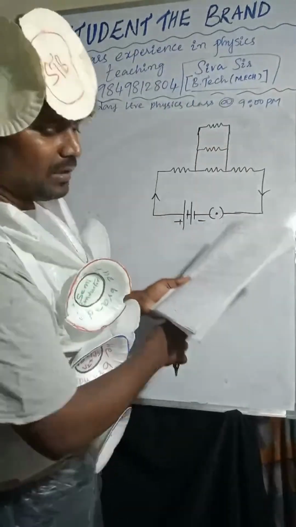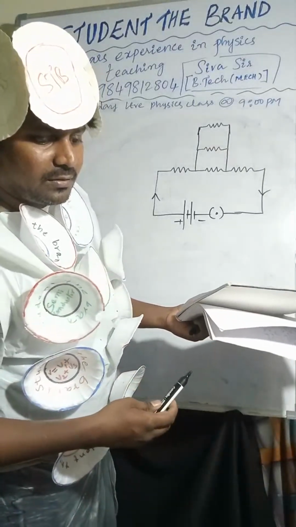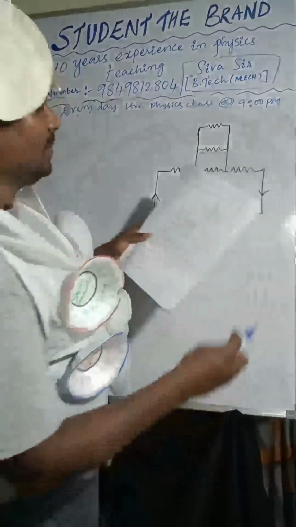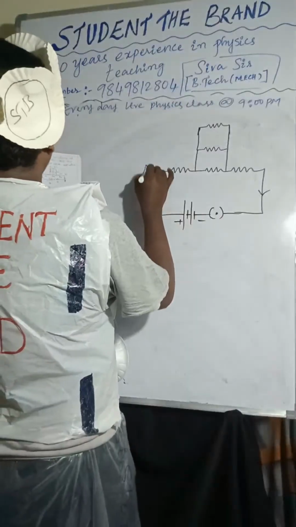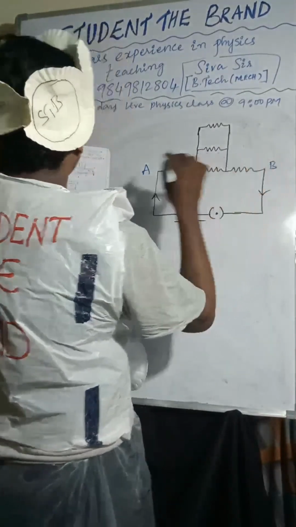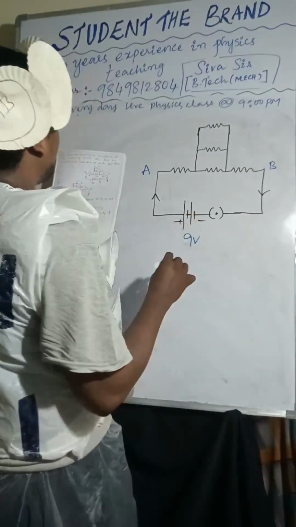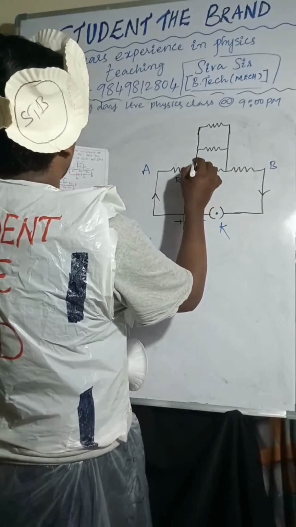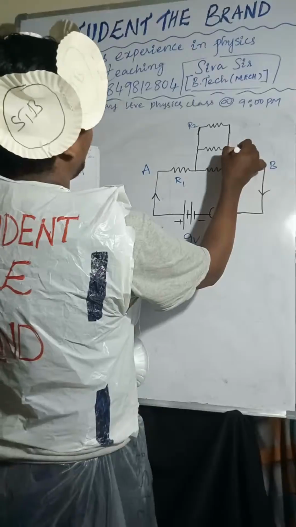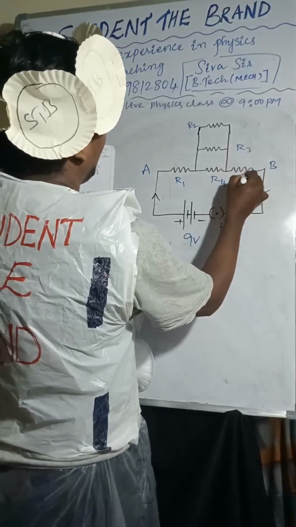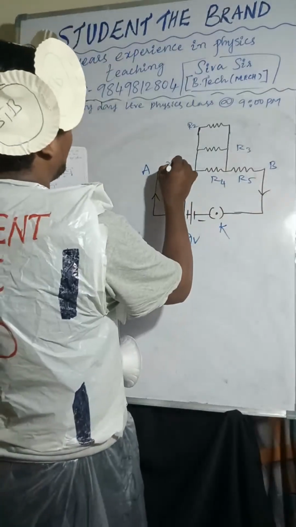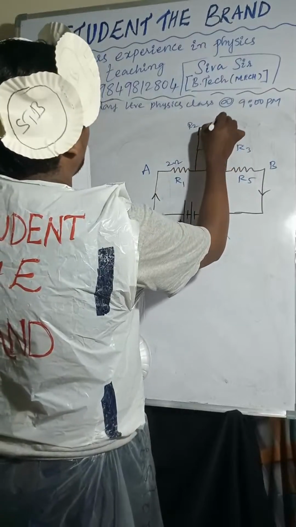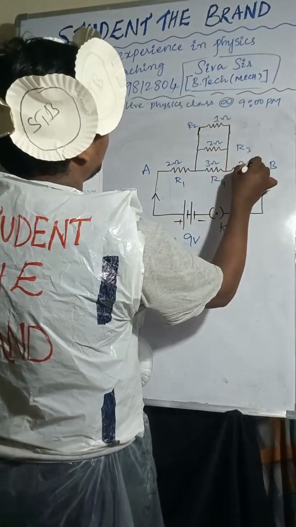So now you can see, try to solve this question. I am considering here this is A to B. I have to find out the equivalent resistance. The potential difference is given. Now this is R1, R2, R3, R4, R5. So this is 2 ohm, 3 ohm, 2 ohm, 1 ohm, and here is 2 ohm.